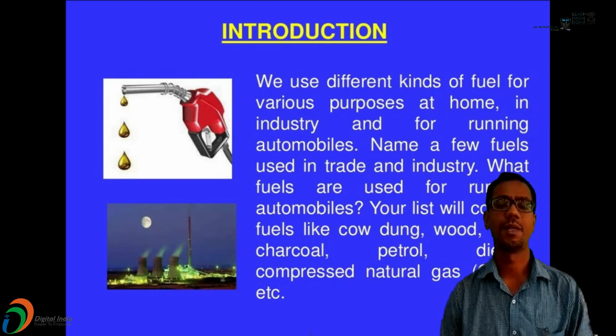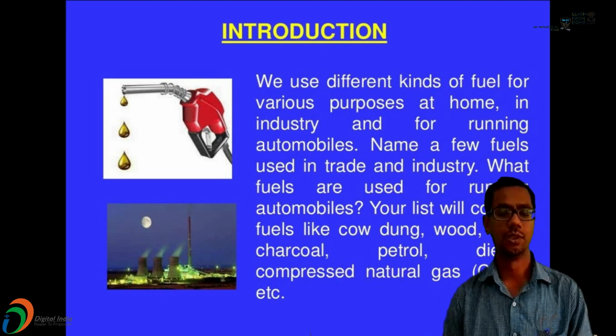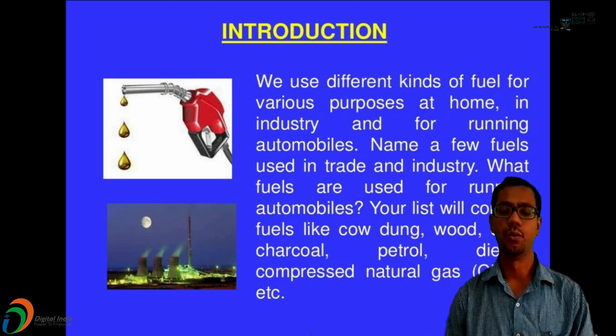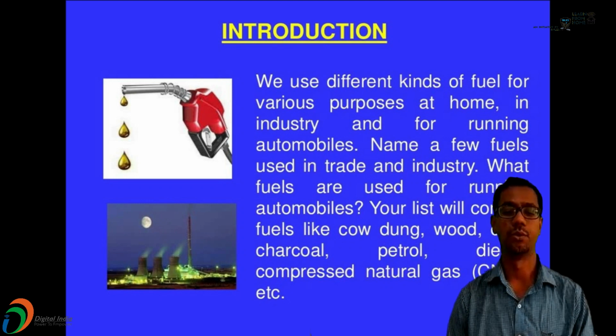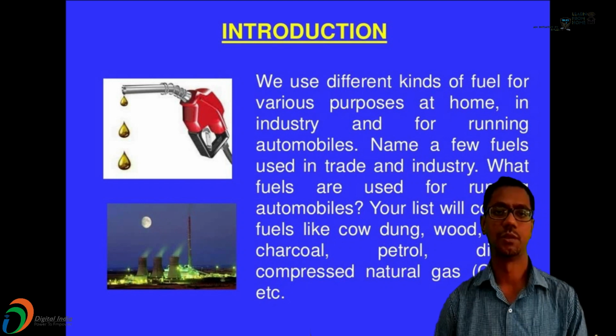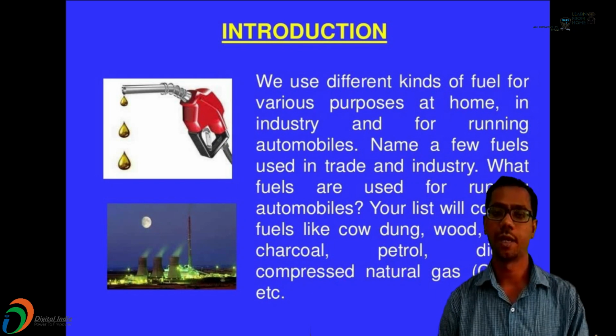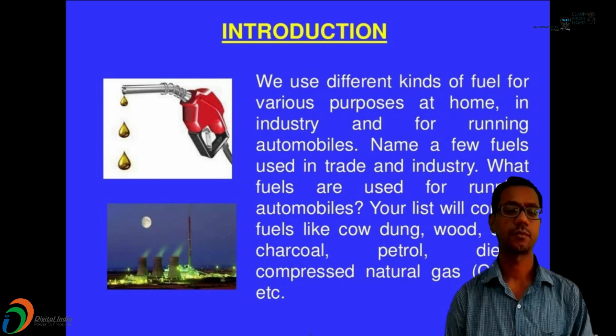So what probable kinds of fuel are used for different purposes? Your answer may be like cow dung, wood, coal, charcoal, petrol, diesel, or maybe CNG. It means for different purposes we are using different types of fuel.